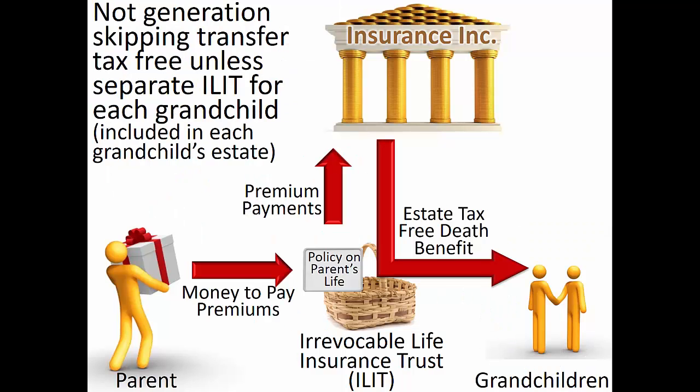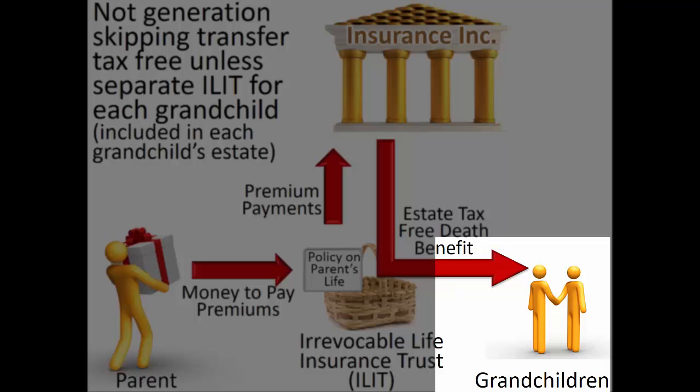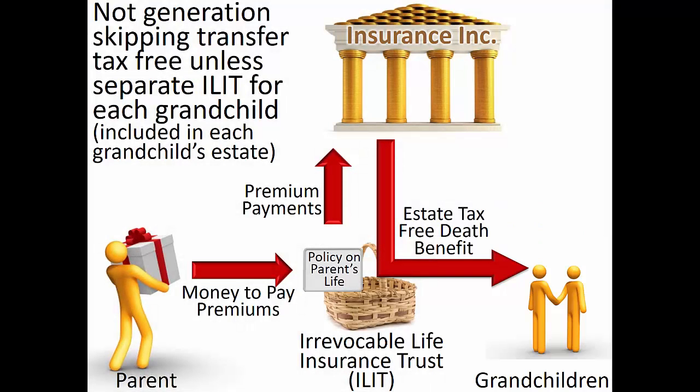A generation skipping transfer tax can apply when the donor makes a gift or estate transfer to a skip person, such as a grandchild with a living parent. A skip person is anyone 2 or more generations below the donor. However, if the skip person's parent, who is also the donor's descendant, has died, the skip person is treated as being 1 generation older. Transfers to such skip persons are subject to a generation skipping transfer tax of 40% in addition to the estate tax of 40%.